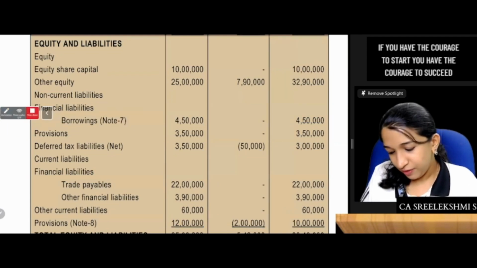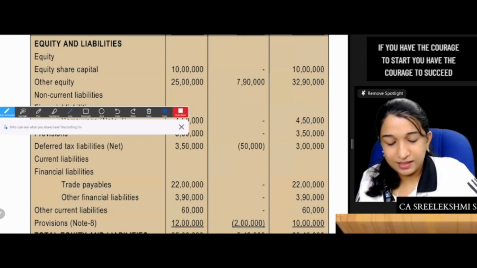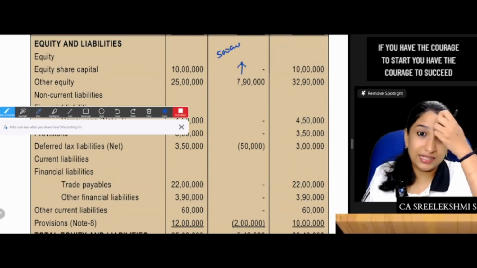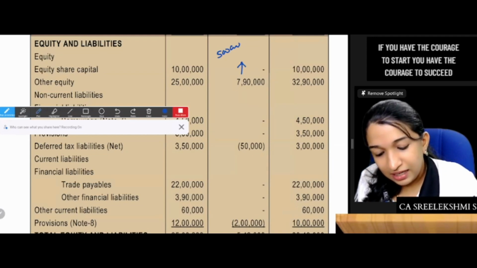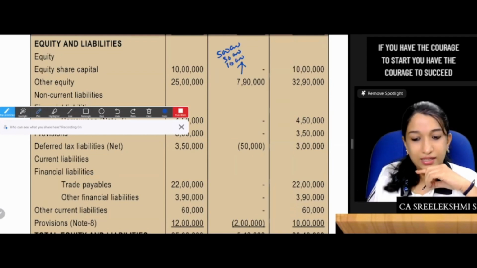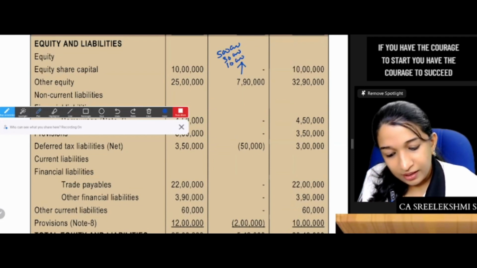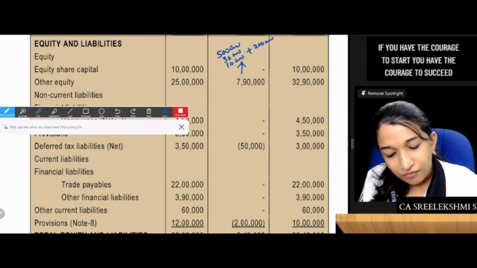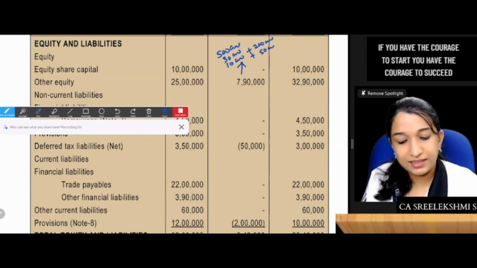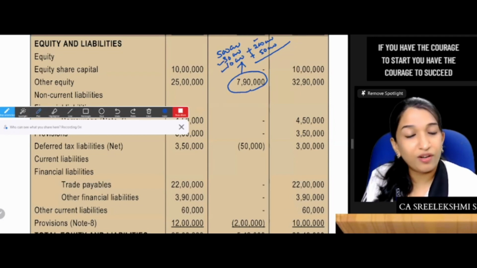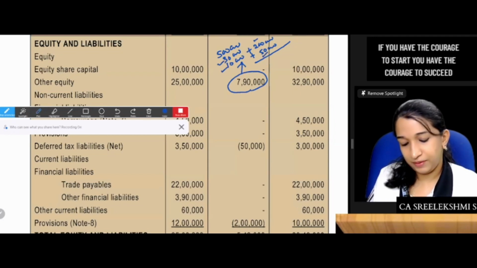So this 7 lakh 90 is 5 lakhs. Asset increased 5 lakhs, investment increased 5 lakhs, again a loan increased 5 lakhs, dividend payable reversed and 50,000 deferred tax income. 5 lakhs plus 5 lakh 30, 5 lakh 40, 7 lakh 40, 7 lakh 90.